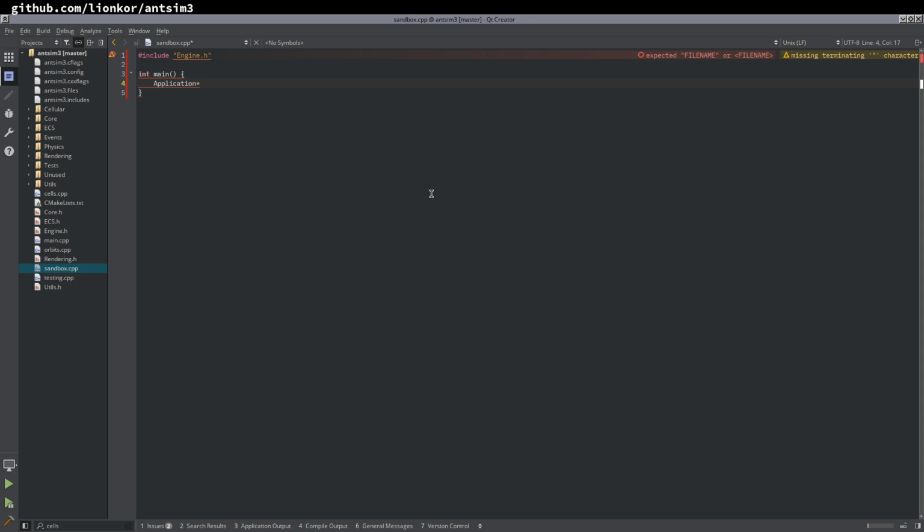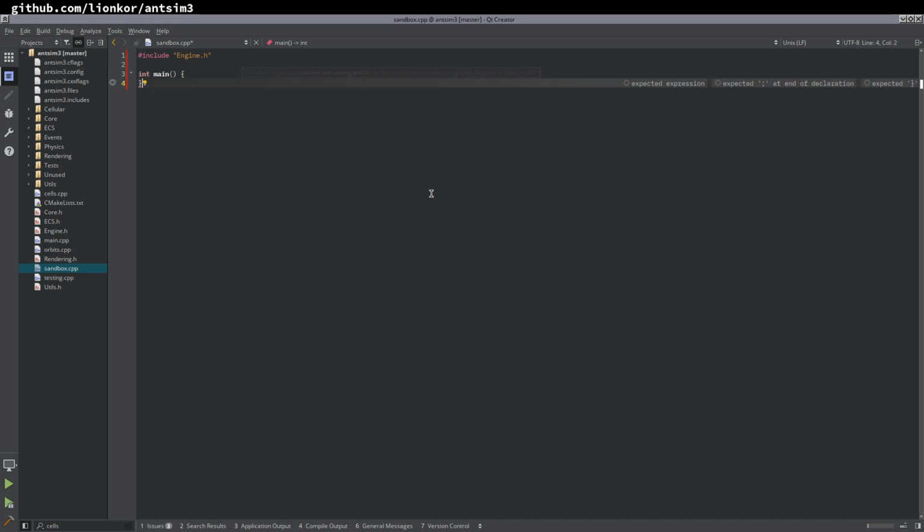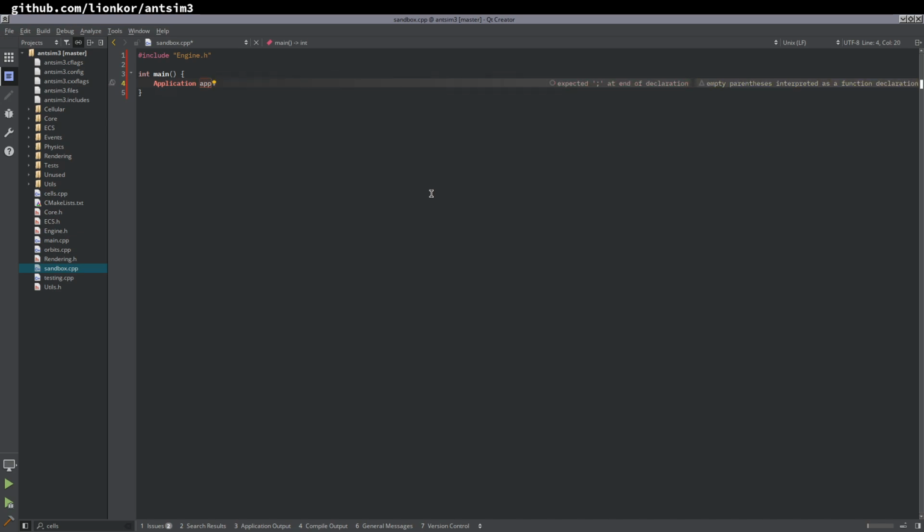Application. How does this work? Is it auto app? Yeah. Application. Title. Actually, we can do. Sorry, I went through so many iterations with this entire thing that I'm really confused sometimes as to how to do what, you know. So